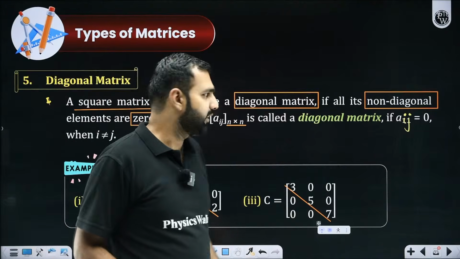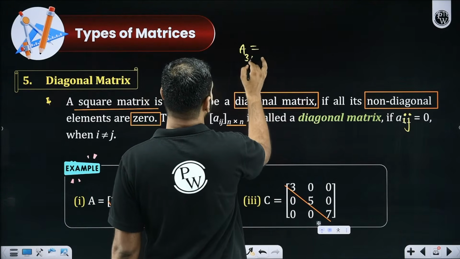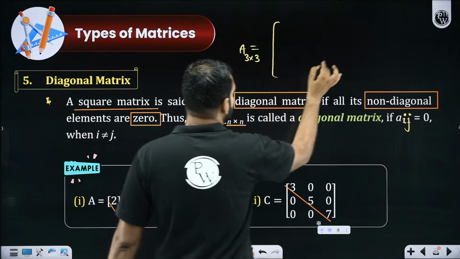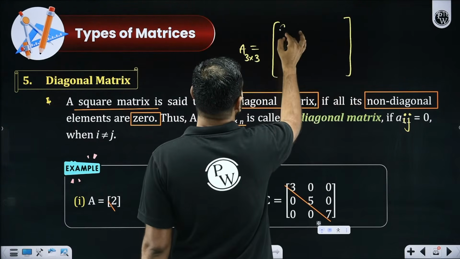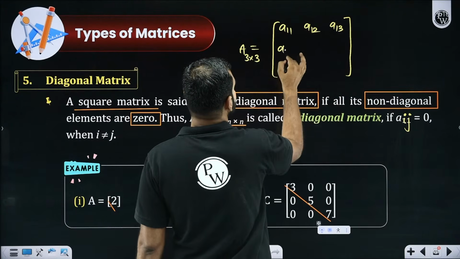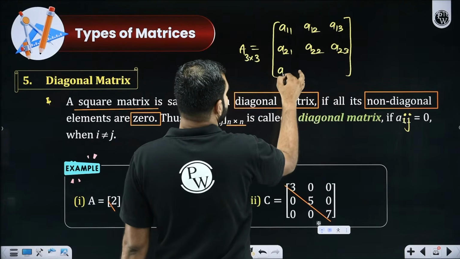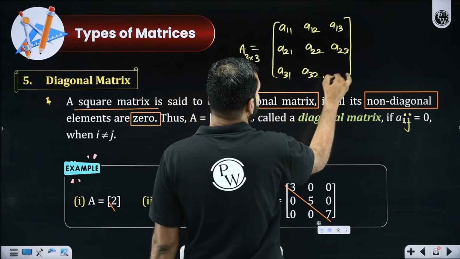Sir, what are you trying to say by this mathematical definition? Can you re-explain? All I'm saying is, let's say this is a 3 by 3 matrix. For a 3 by 3 matrix, please pay attention here. This is A11, A12, A13, yes or no? This is A21, A22, A23. Then the next one is A31, A32 and A33.